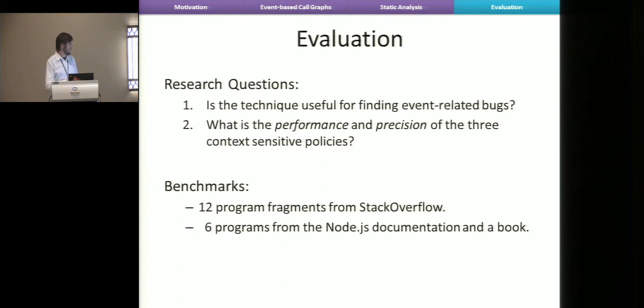So we went on StackOverflow, and we found 12 program fragments, so real code that was posted by someone else, typically saying, well, here's my code of the relevant fragment. I expected this behavior, but instead I get this. Why? So these programs all had one bug in them, one event-related bug. And then we took three larger programs that are correct from the Node.js documentation and the Node.js book.